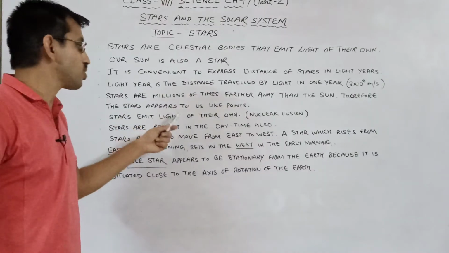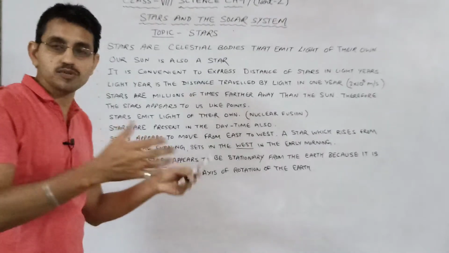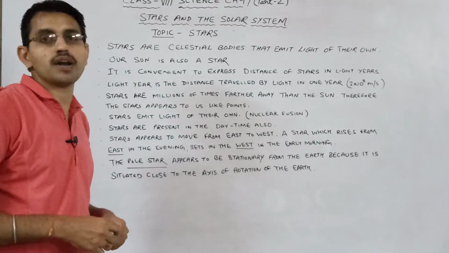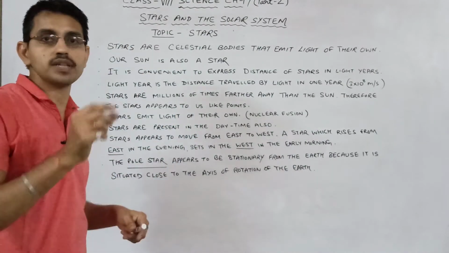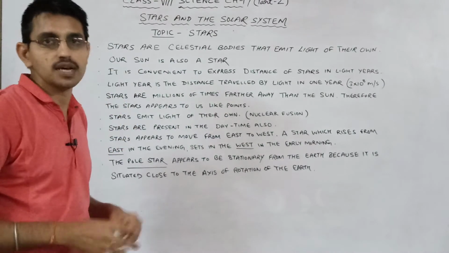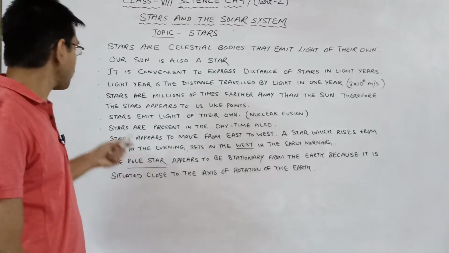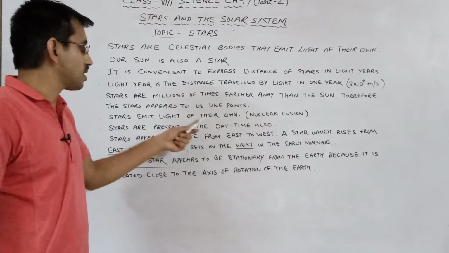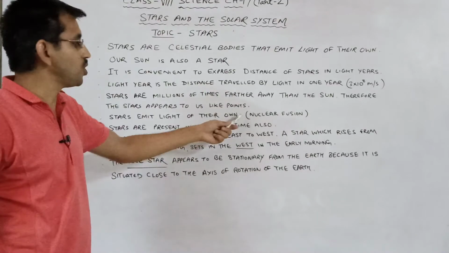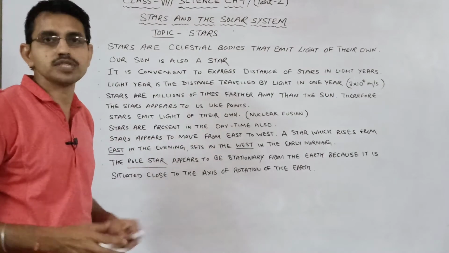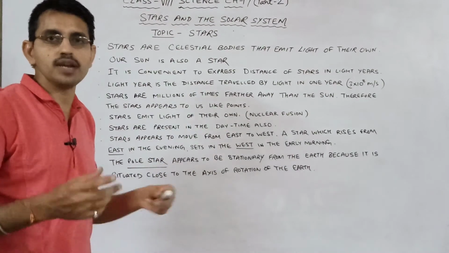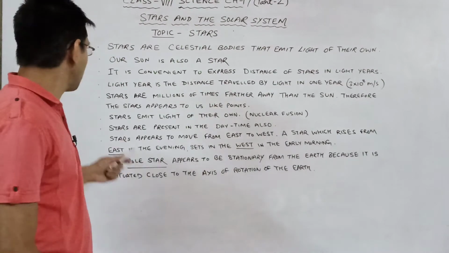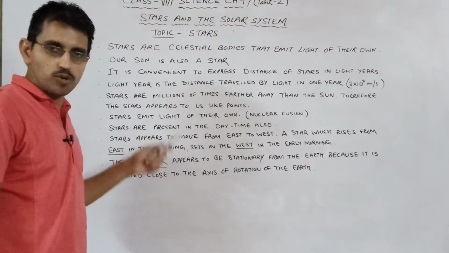Stars are millions of times farther away than the sun, therefore they appear to us like points. Means sun is a much closer star to Earth. The rest of the stars are very far away as compared to sun. That's why they appear to us as point size and sun looks bigger. We have already discussed that stars emit light of their own because of nuclear fusion reactions in which hydrogen nuclei fuse to form helium with the production of tremendous amount of energy. Stars are present in daytime also.